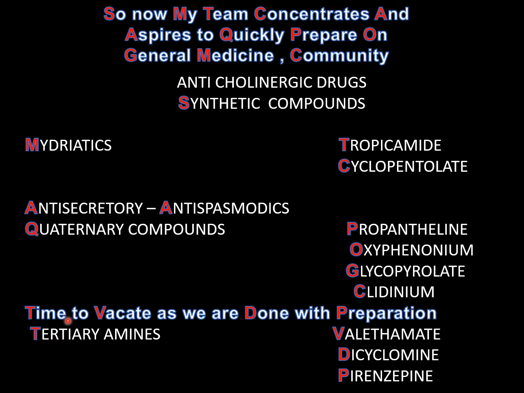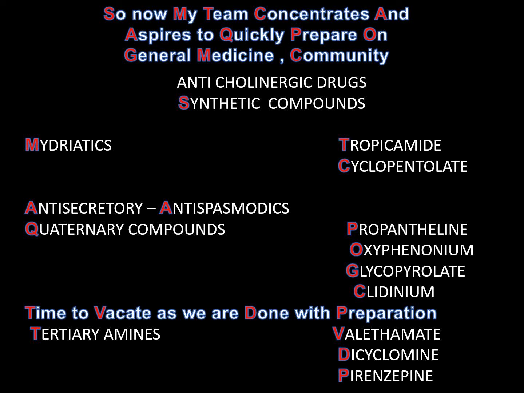V for valethamate, D for dicyclomine, and P for pirenzepine. So tertiary amines are valethamate, dicyclomine and pirenzepine.